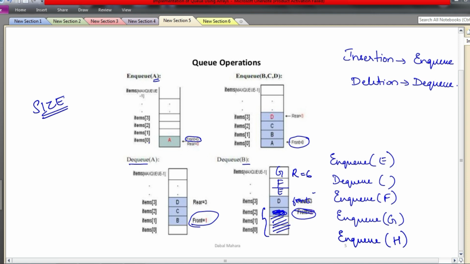How to overcome this? There are 2 ways. One is, after every deletion from the front end, move all the elements one position to the left, so that no blank spaces are created. Okay, see here we deleted one element. Immediately you keep front 0 only. B you copy here, C you copy here, and D you copy here, and rear you decrement. So this is one way of doing it, wherein if you say queue is full, it means your queue has 10 elements or whatever size number of elements. So there are no empty spaces which are unused but still getting a queue is full kind of error message. So that situation will not occur.